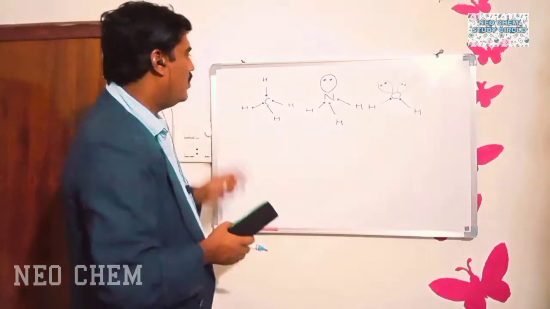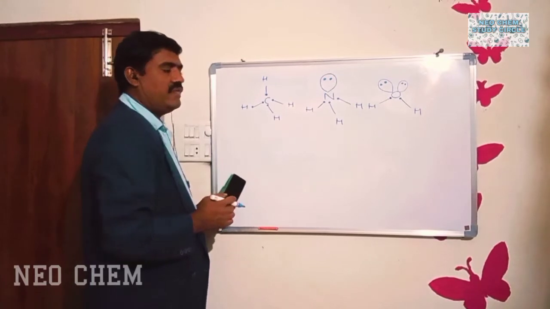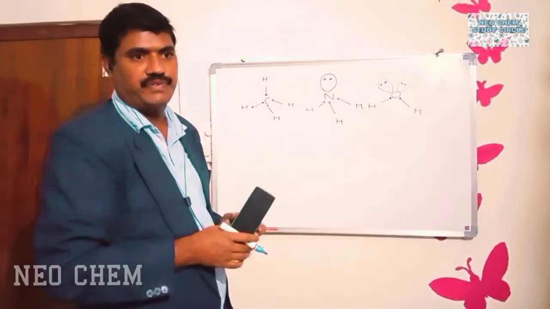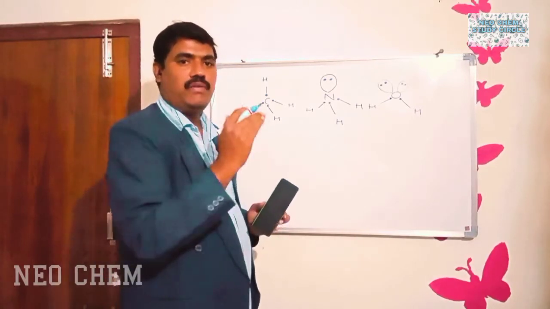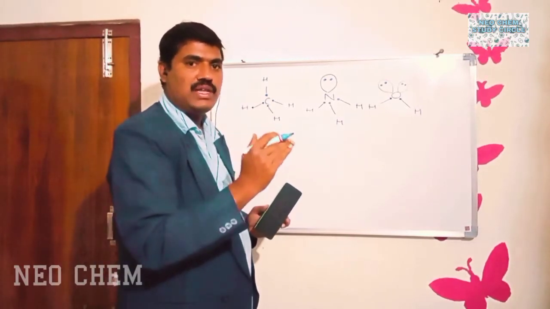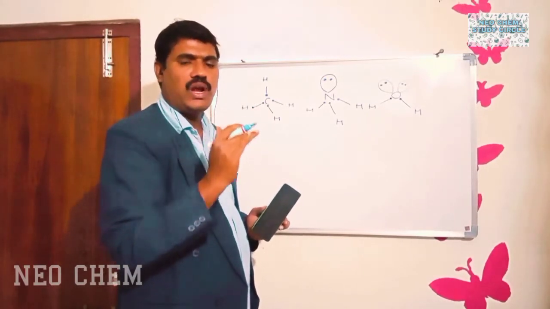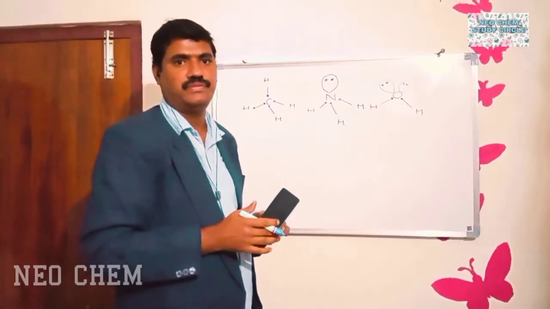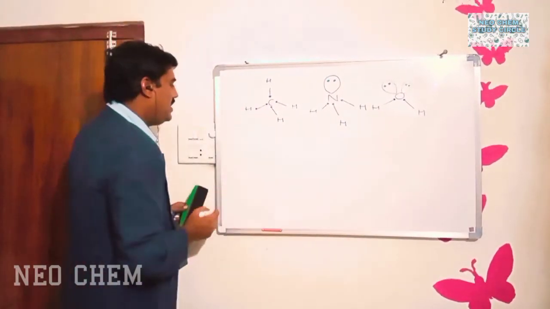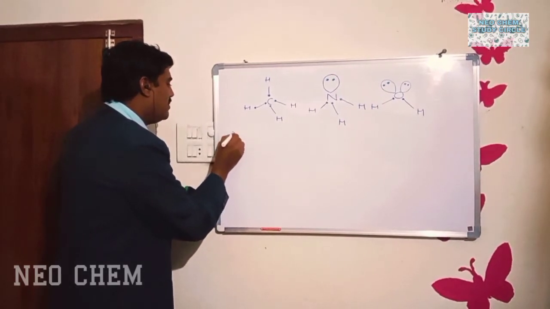Okay. Now we will identify the hybridization of each molecule. What I told you about hybridization: while identifying the hybridization, you should count the total number of sigma bonds present around the central atom. If we take the methane molecule, the central atom is carbon.